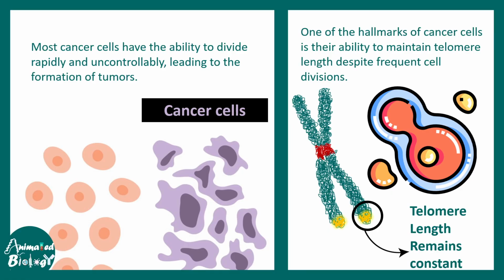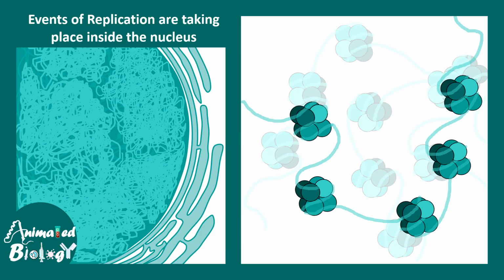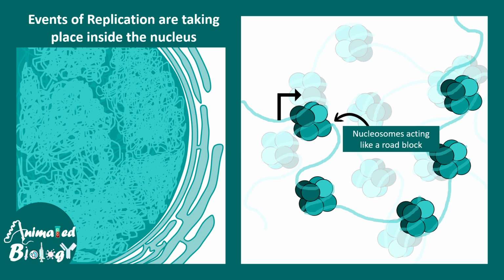But this is how eukaryotic replication ends, by replicating the telomeres of the chromosome. But before we end this video, let me complicate things a little bit more. Because in eukaryotes, the DNA is not linear. It's not only DNA. Because inside the nucleus, the DNA is organized in the form of nucleosomes. And whenever replication or transcription needs to happen, these nucleosomes act as a roadblock. So nucleosomes have to be removed or slid in order for the replication machinery to access these regions.